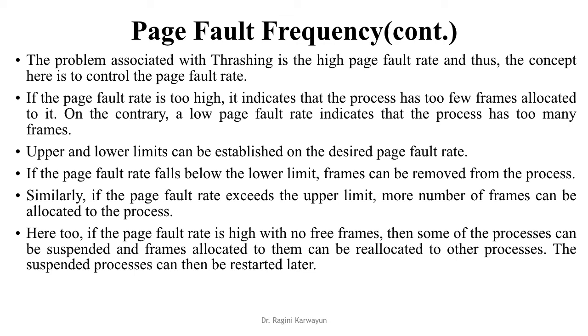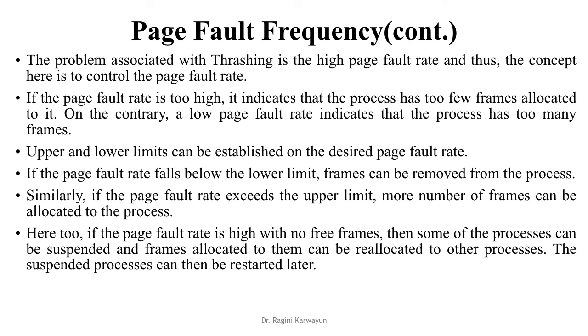If the page fault rate is too high, it indicates that the process has too few frames allocated to it. On the contrary, a low page fault rate indicates that the process has too many frames. So upper and lower limits can be established on the desired page fault rate, and if the page fault rate crosses the upper bound, we can allocate more frames to that particular process, because it is generating more page faults than we have decided for it.